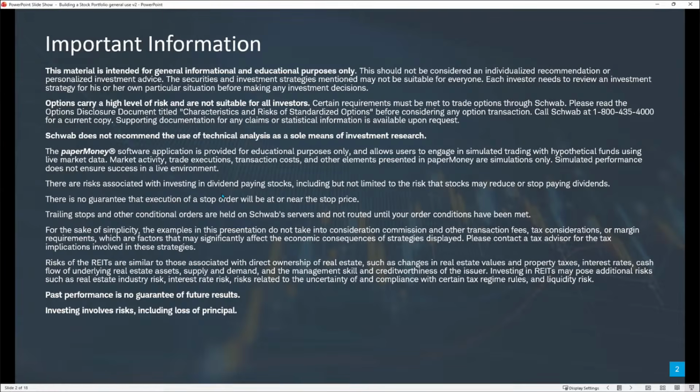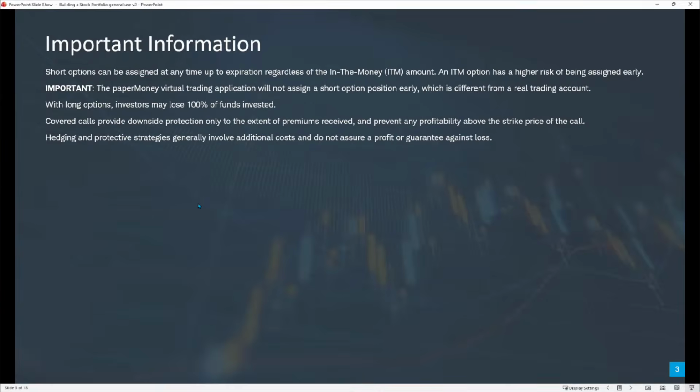We are going to look at some dividend paying stocks today, and that's one of the differences between paper money and a live account: in paper money, they don't actually pay paper money dividends. And in a live account, even if a stock pays a dividend now, that's not a guarantee it will continue to do so. If it decides not to, that can have a negative impact on the price of the stock quite often as well. Another difference is that if we sell a covered call, for example, a short option will never be assigned early in paper money. That can happen in a live account.